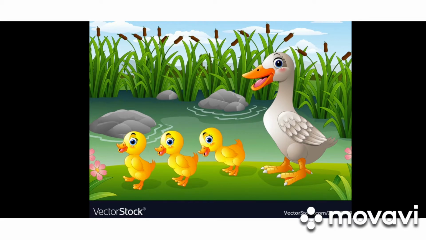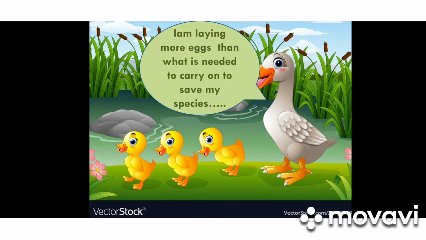In the previous video, we have seen that a dog is giving birth to 3 dogs. Then again these 3 puppies are carrying the species. So is it really needed that all these puppies have to carry the species? No. So here, the mother duck is laying more eggs than what is needed to carry on the species.